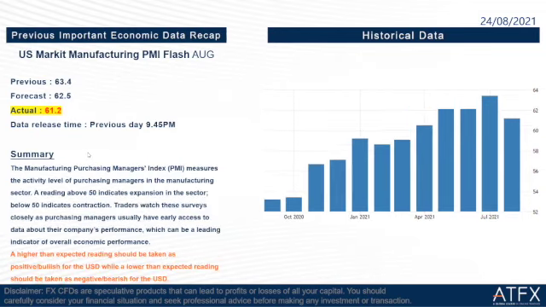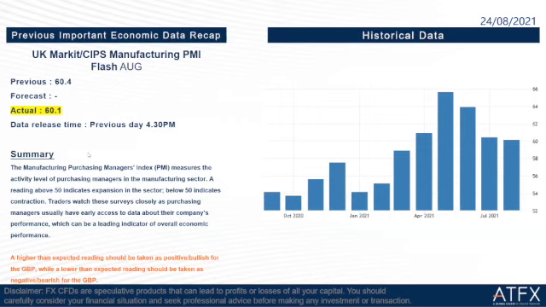Okay, so the next one is UK CIPS manufacturing PMI flash August. The previous is 60.4. The forecast remains unknown, and the actual is 60.1, which is slightly lower than the previous. So we should take it as negative for the GBP too.